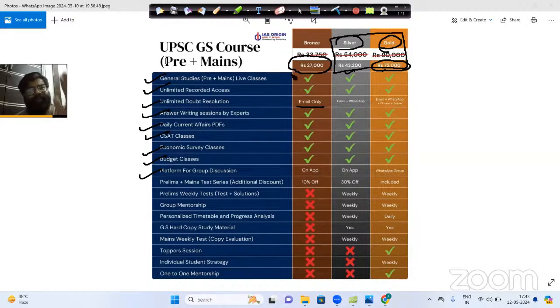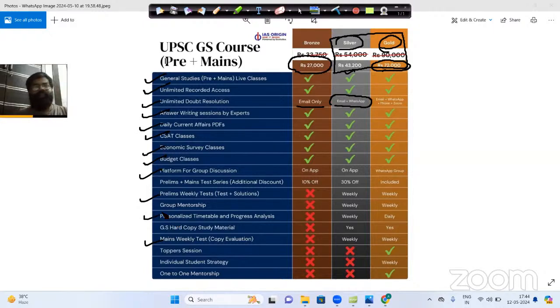In silver batch, you will get everything you were getting in the bronze batch, that is the live classes of prelims and mains, recorded access. But here the doubt resolution will be done by email and also by WhatsApp. Besides that, there will be prelims test series in the silver batch also with detailed solutions, and there will be mains test series with detailed solutions.